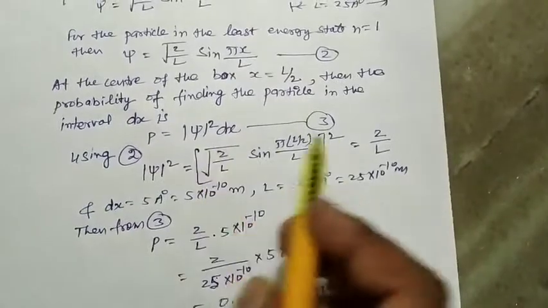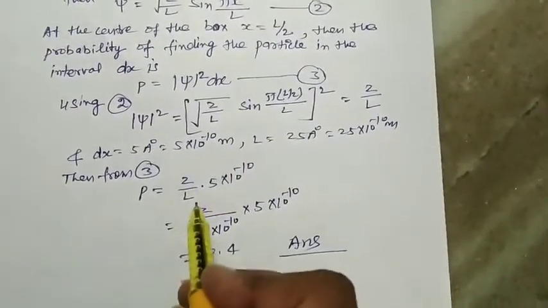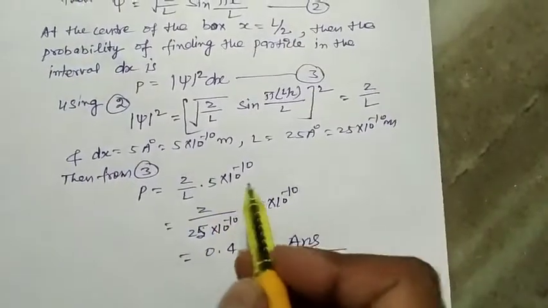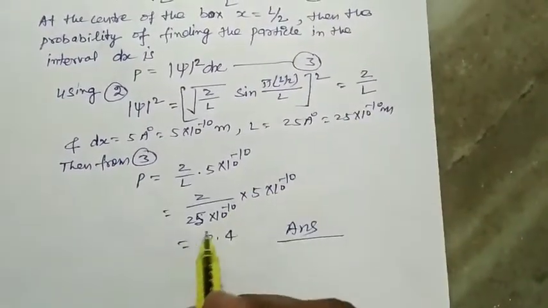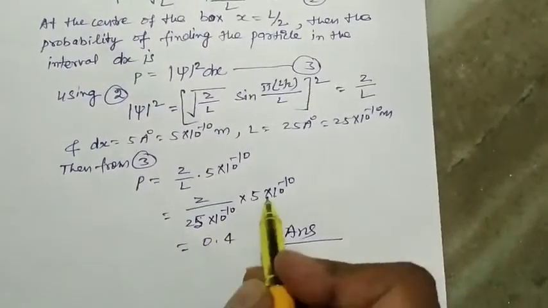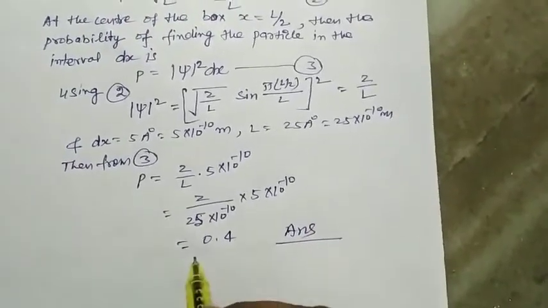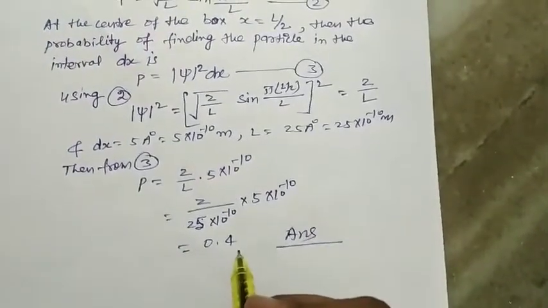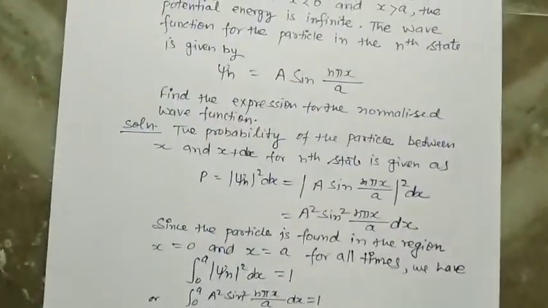Then from equation number 3, probability P is equal to 2 upon L into 5 into 10 to the power minus 10. 2 upon L, L is 25 into 10 to the power minus 10 meter, into 5 into 10 to the power minus 10, which comes out to be 0.4. It is the answer. Next question.